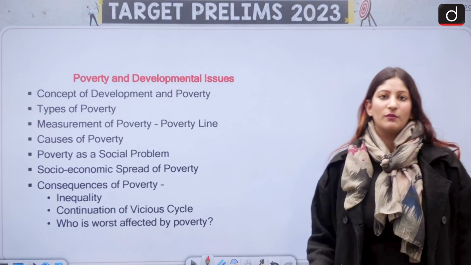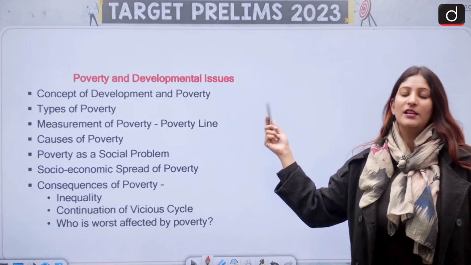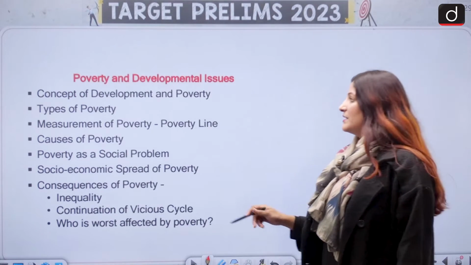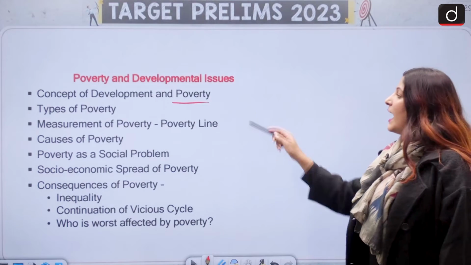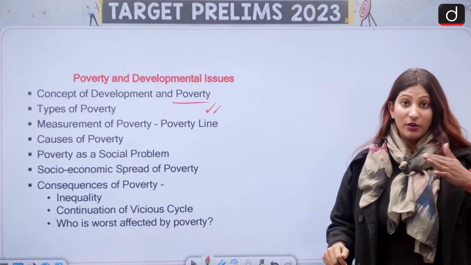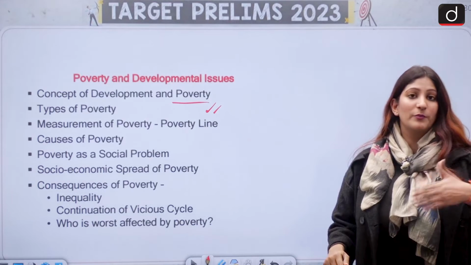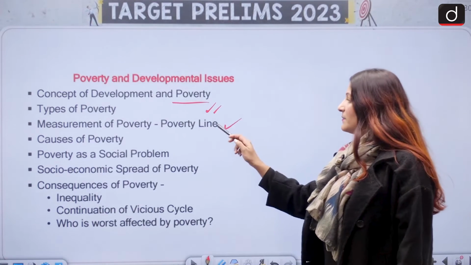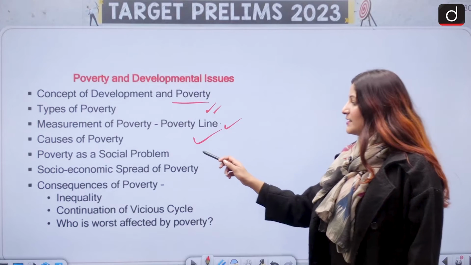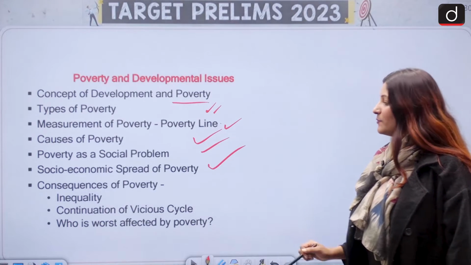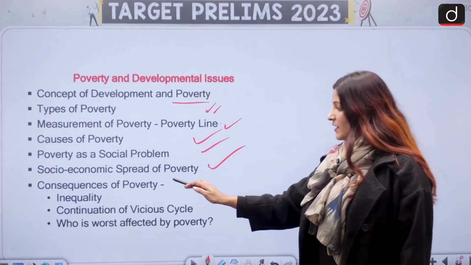Poverty and development issue, more important, this is developmental in nature, so important for mains. Concept of development and poverty, types of poverty. And again, types of poverty can be understood from the perspective of both pre and mains. Measure of poverty, poverty line, pre and mains both. Causes of poverty, poverty as a social problem, socio-economic spread of poverty for mains basically.